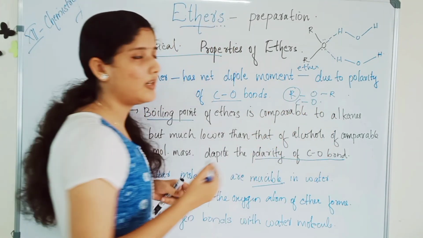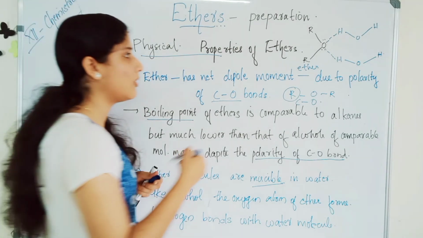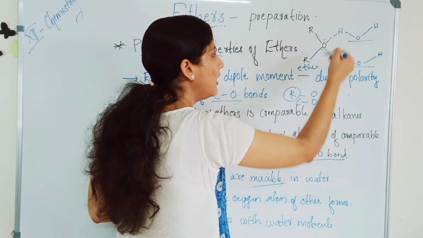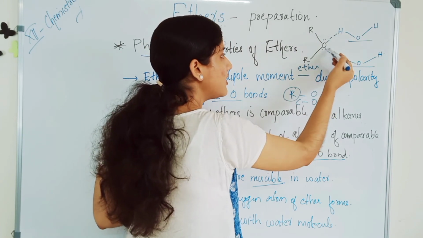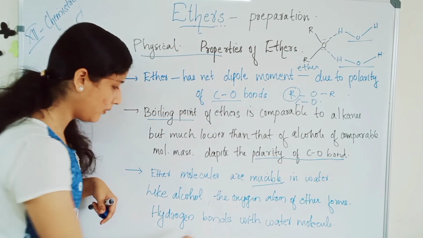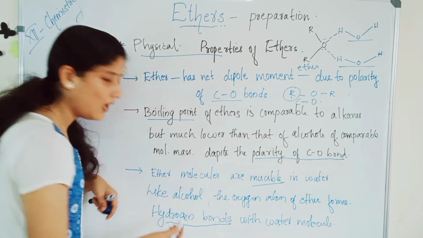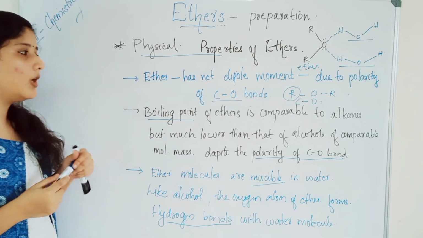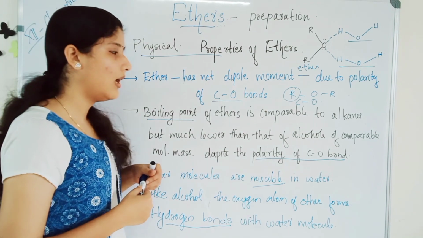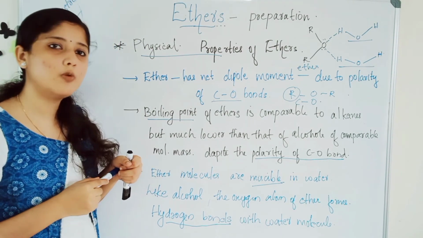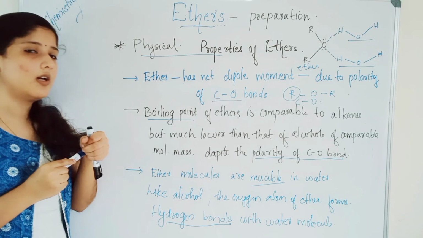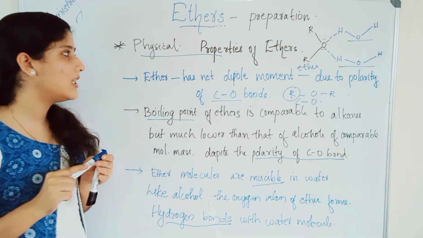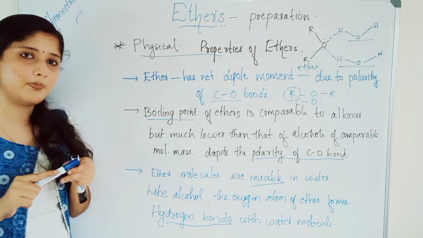This is the formation of hydrogen bonds with a water molecule: one molecule of water, the other molecule of water, and the ether forms hydrogen bonds. It forms hydrogen bonds with water similar to alcohols. The boiling point is lower than that of alcohols, but they form hydrogen bonds similarly to alcohols. These are the physical properties of ethers.